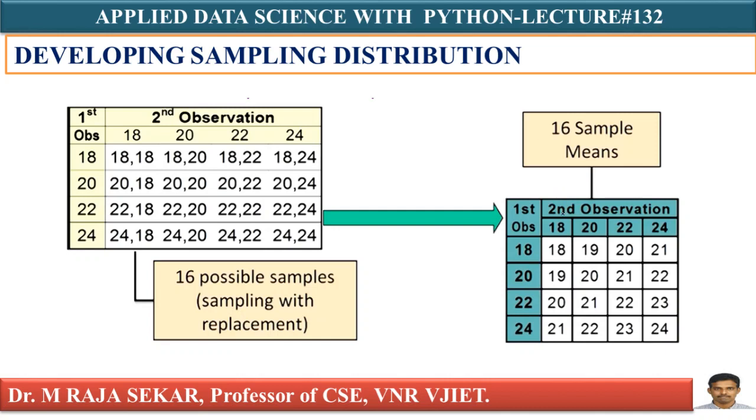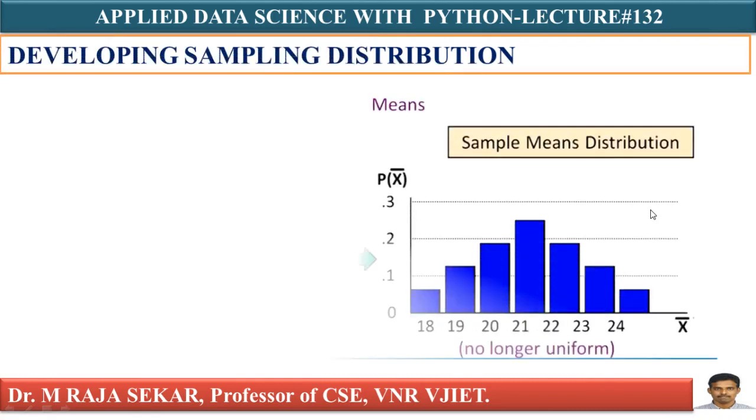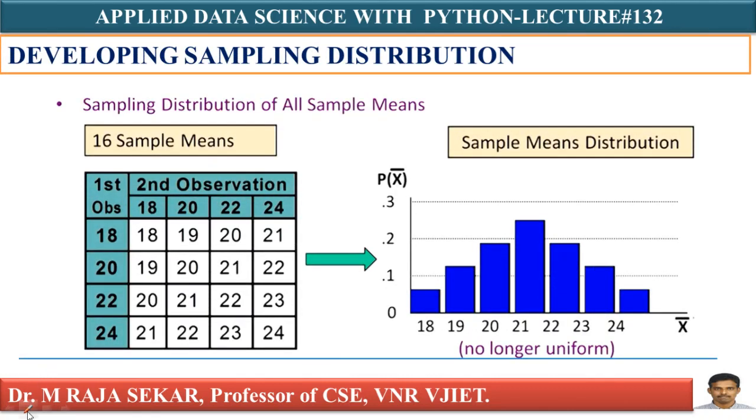Now we calculated the mean of all those 16 samples. When you plot this mean, what's happening? The mean of this sample follows a normal distribution. Previously, just plot this one, what's happening? Just observe carefully. 16 sample means, and there I am taking sample means on the x-axis. What are the sample means? 18, 19, 20, 21, 22, 23, 24.